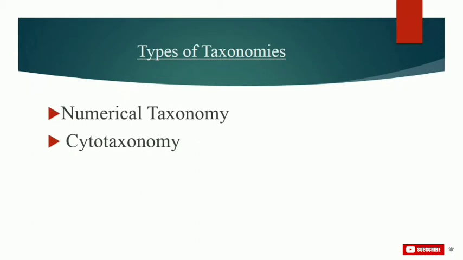Cytotaxonomy is based on cytological information like chromosome number, structure, behavior and types of chromosomes. Let's take an example. Chromosome number is constant for a species. Let's say in man, the chromosome number is 46. In apes, it is 48, and also in potato, it is 48. Then 20 in maize, 16 in onion, and 8 in Drosophila. So these were chromosome numbers that are constant in different species.